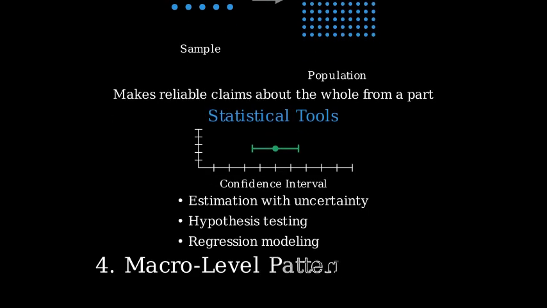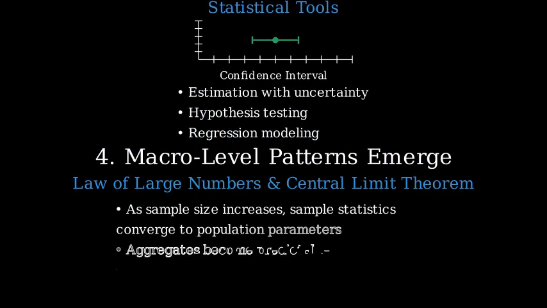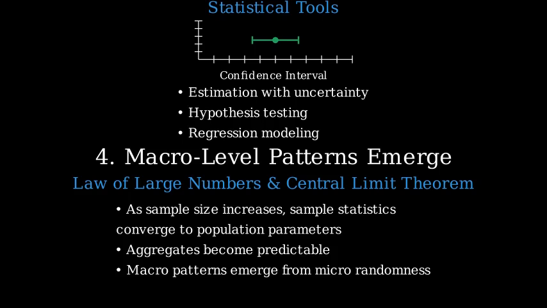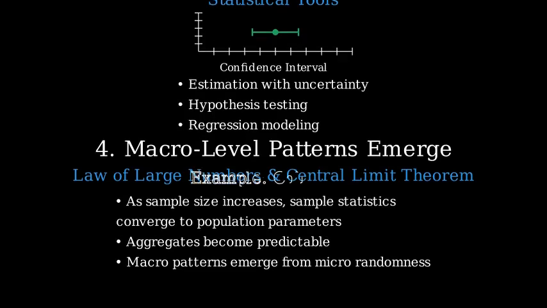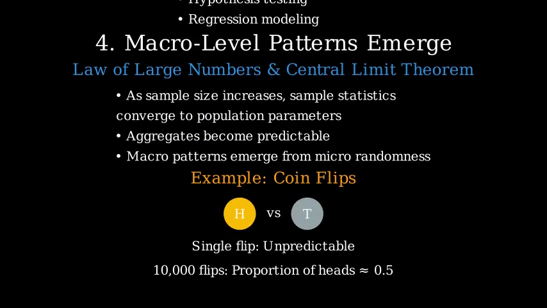One of the most fascinating aspects of statistics is how macro-level patterns emerge even when individual behaviors seem random. The law of large numbers and the central limit theorem show that aggregates behave predictably even if individuals do not. Consider coin flips. A single flip is unpredictable, heads or tails, but if we flip a coin 10,000 times, the proportion of heads will almost certainly be very close to 50%.